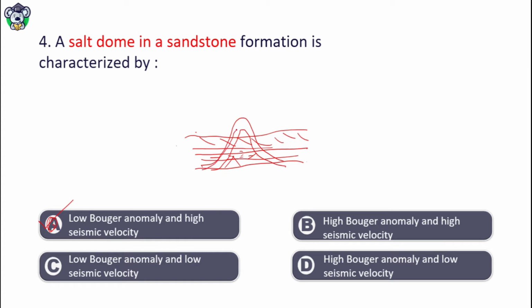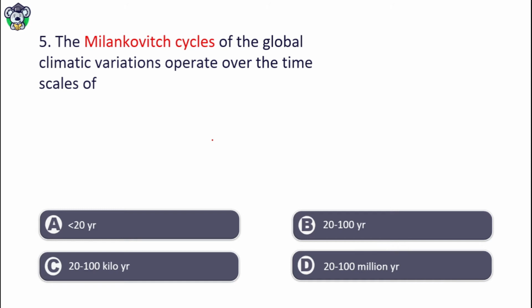Okay, salt dome. The Milankovitch cycles of the global climatic variations operate over the time scales of: less than 20 year, 20 to 100 year, 20 to 100 kilo year, 20 to 100 million year. So the right answer is option C, that is 20 to 100 kilo year. 100 kilo year means 1 lakh year.